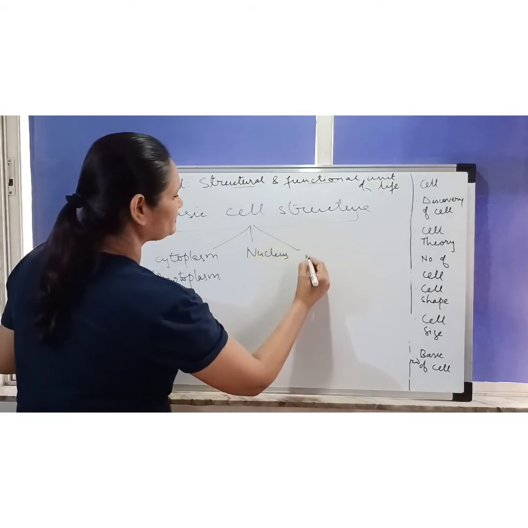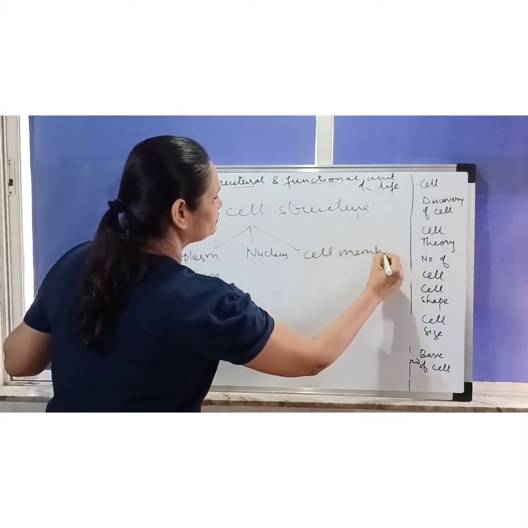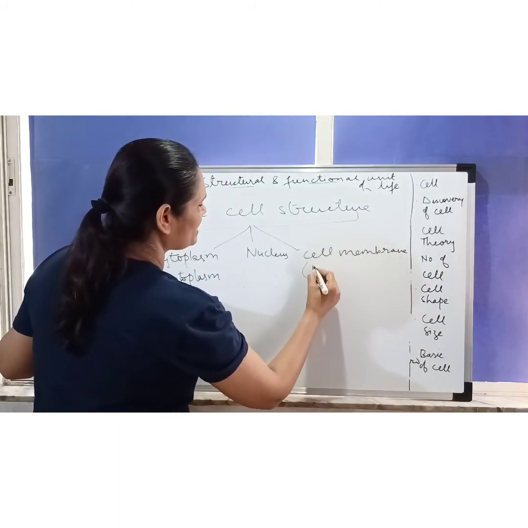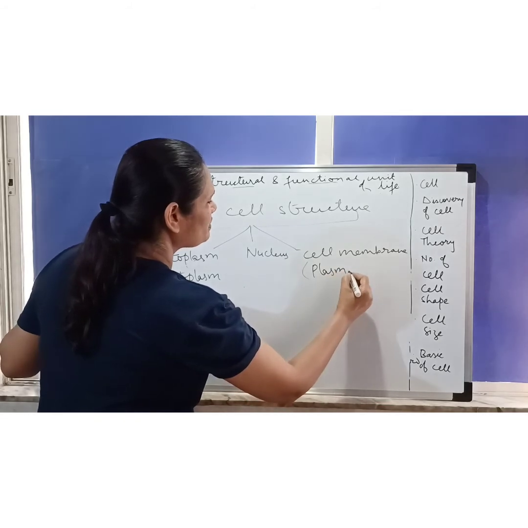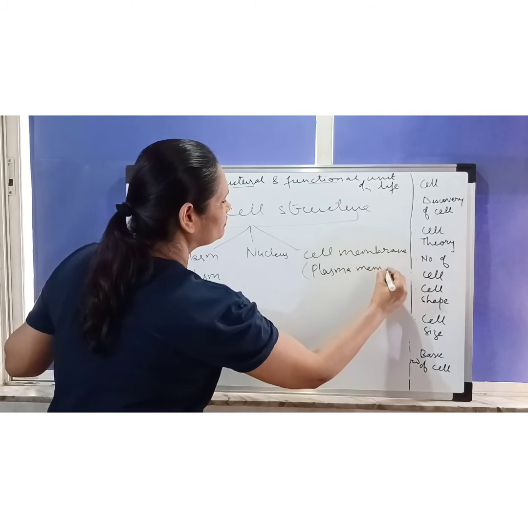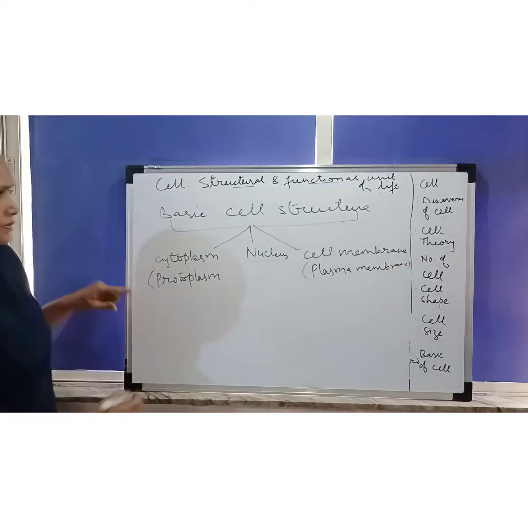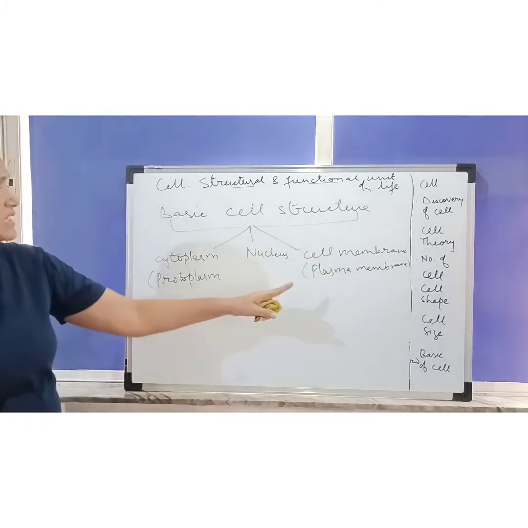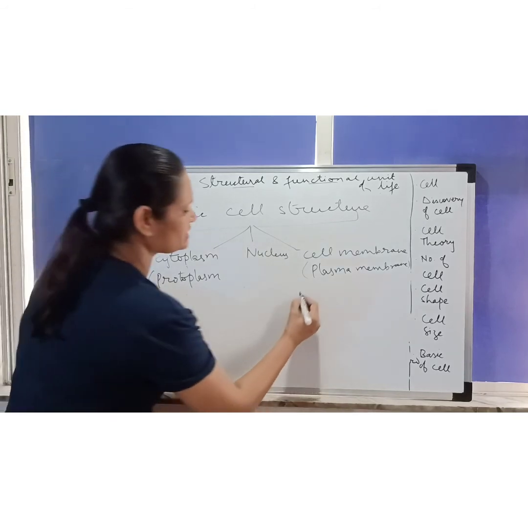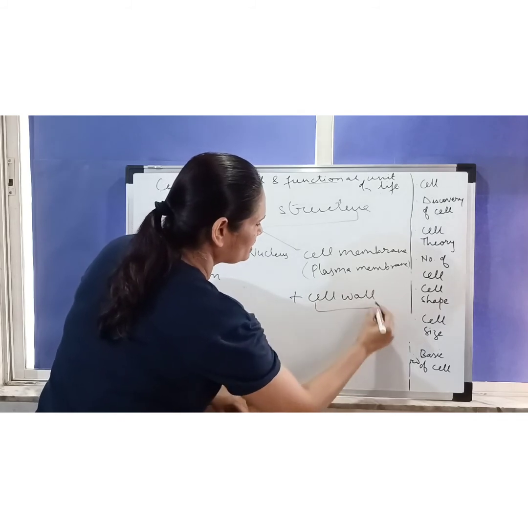And third is the cell membrane, which is also known as plasma membrane. These are the three basic structures found in an animal cell. However, in a plant cell there is one additional structure called the cell wall.